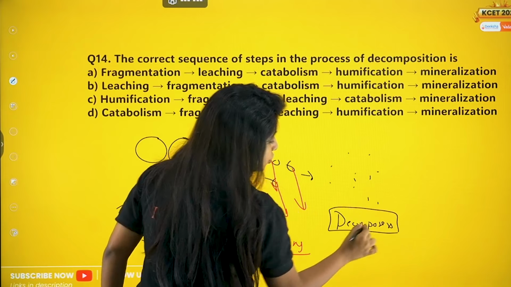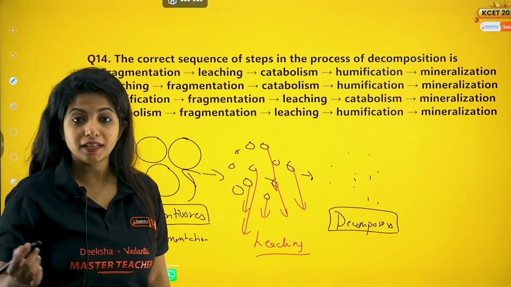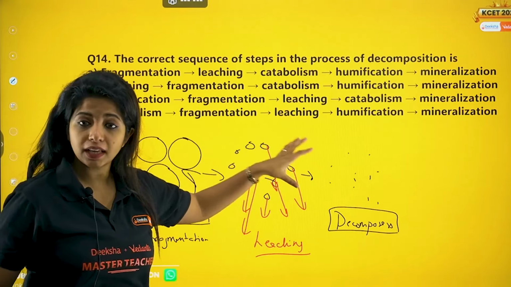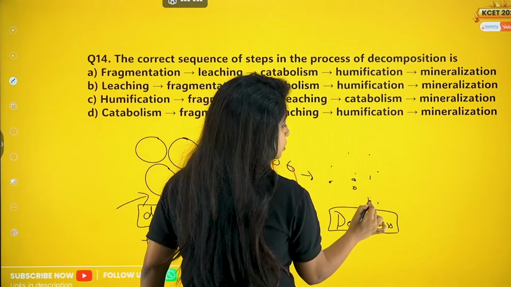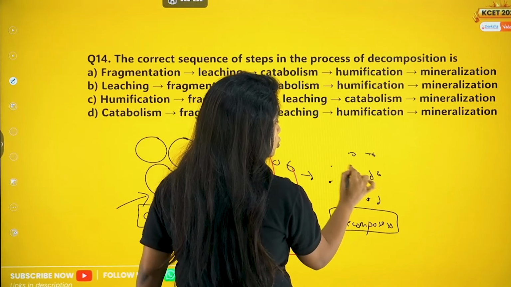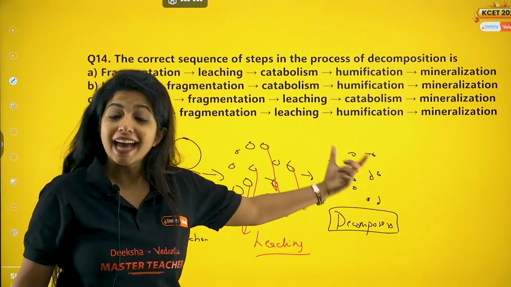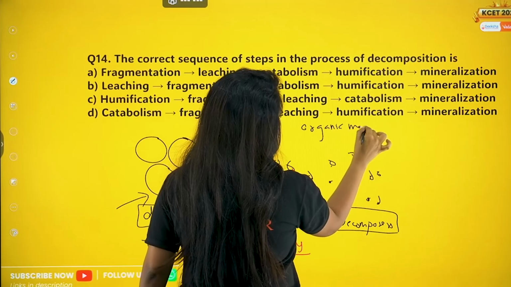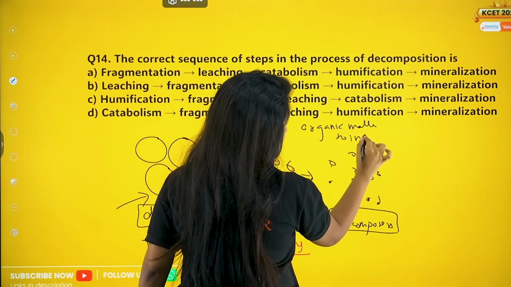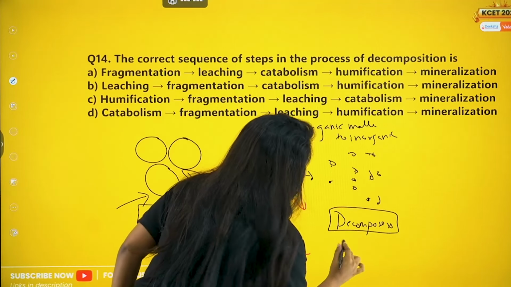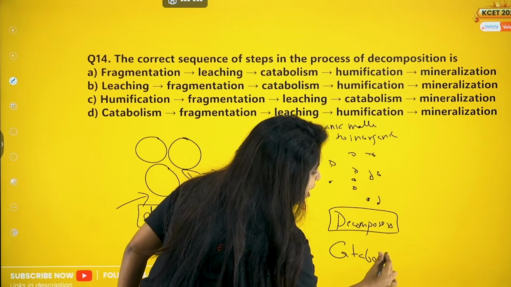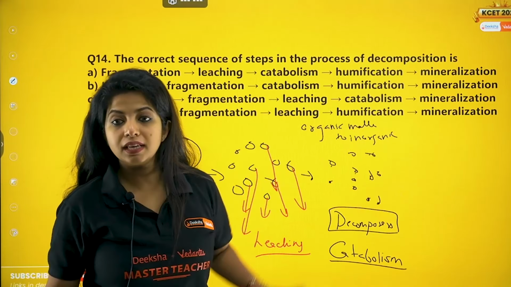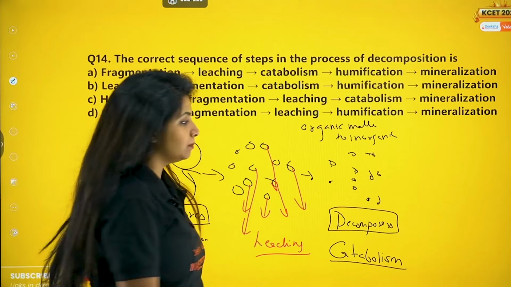And now the decomposers such as bacteria and fungi, or F and B, that I remember as Facebook, fungi and bacteria, would start acting on this. This process of breaking down the organic matter to inorganic matter is known as catabolism. But it is not a one-step process. Whenever you make things undergo catabolism, what is going to happen?